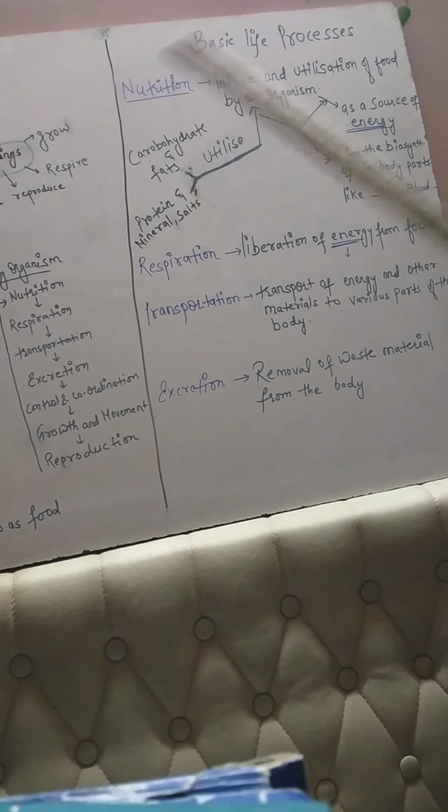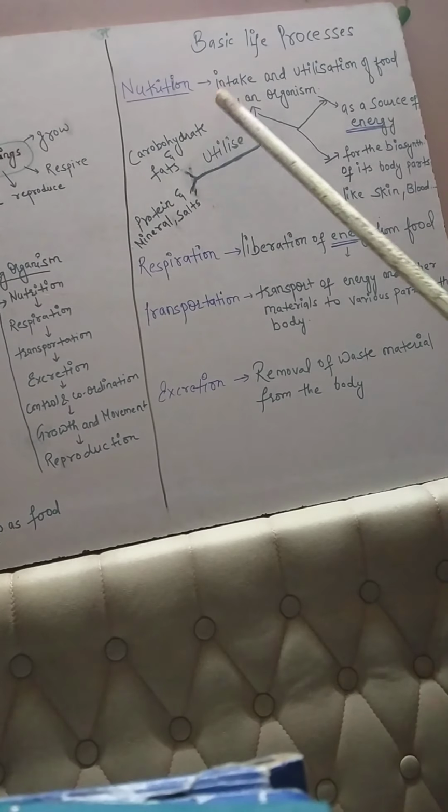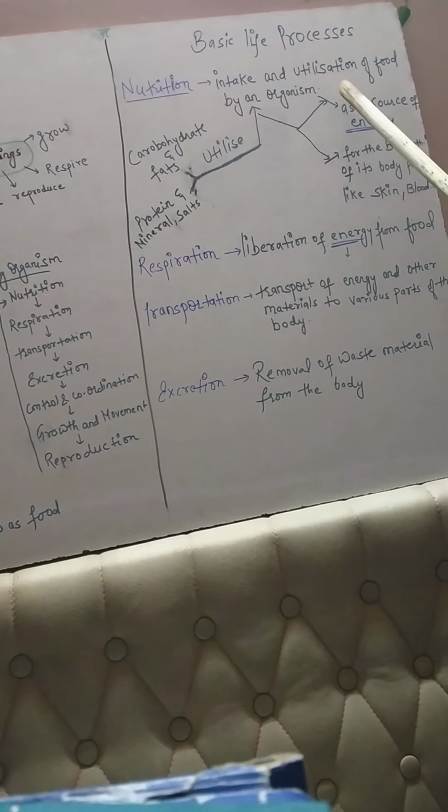So this is all about the basic life processes and the basics of the first chapter, life process. Now in the next video we are going to start with the digestive system, which comes under nutrition. It means we intake and utilize food, but how this food gets digested comes under the digestive system.